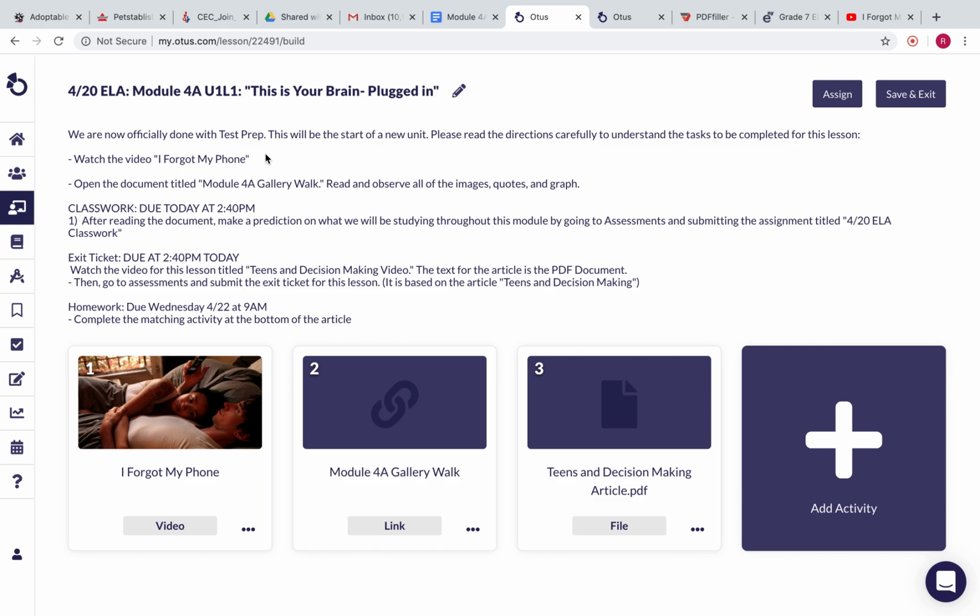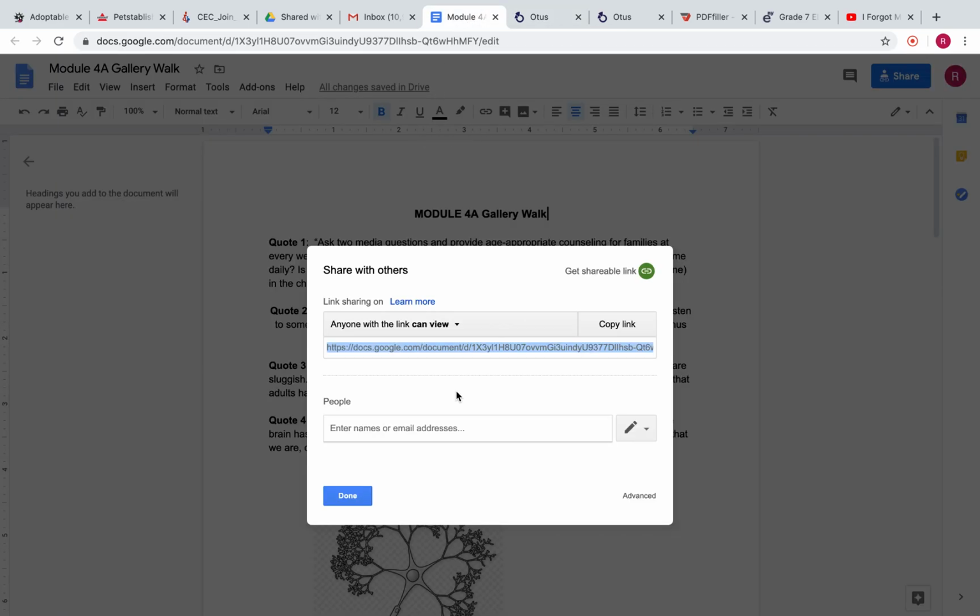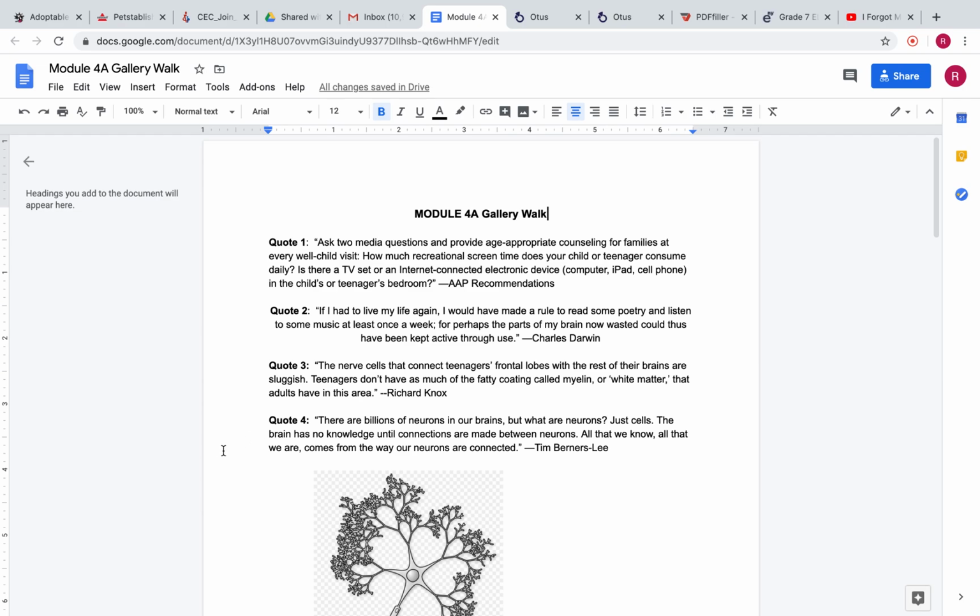The first thing you want to do when you get to this lesson is watch this video called I Forgot My Phone. The next thing you're going to do is open the document titled Module 4A Gallery Walk, which is right here, and that's going to lead you to a document that's going to look like this.